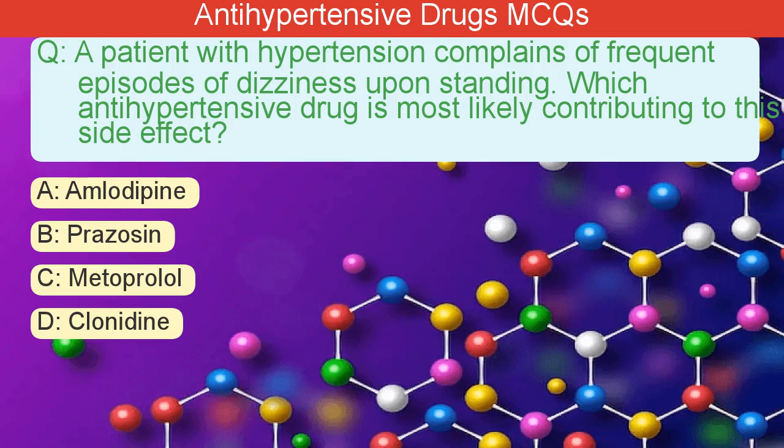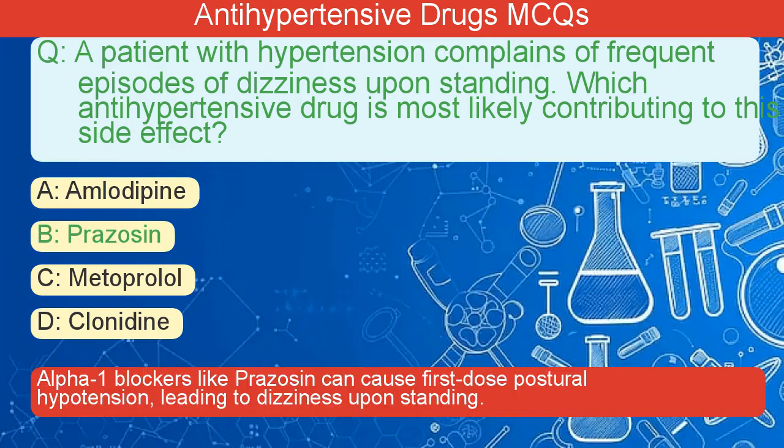A patient with hypertension complains of frequent episodes of dizziness upon standing. Which antihypertensive drug is most likely contributing to this side effect? A. Amlodipine. B. Prazosin. C. Metoprolol. D. Clonidine. The correct answer is B. Alpha-1 blockers like prazosin can cause first-dose postural hypotension, leading to dizziness upon standing.